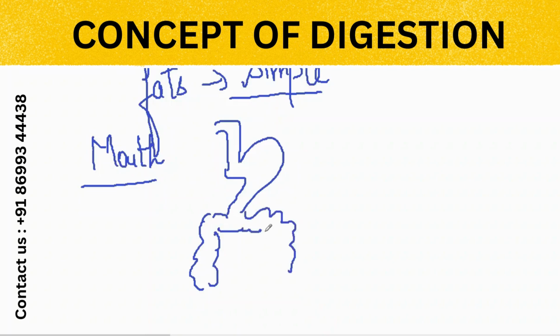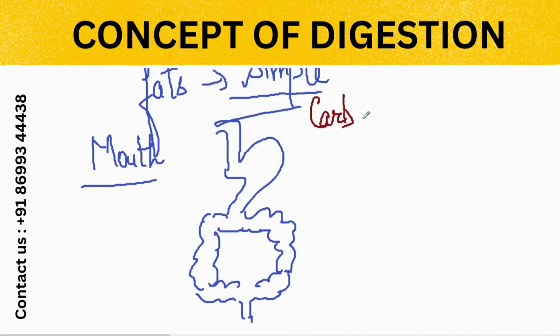Okay, so what is this? You should know what digestion is. Digestion means the breakdown of a complex food into the simplest food. This is the mouth. In the mouth, the digestion will take place. Digestion of carbohydrates will take place. In the mouth, only the digestion of carbohydrates will take place.